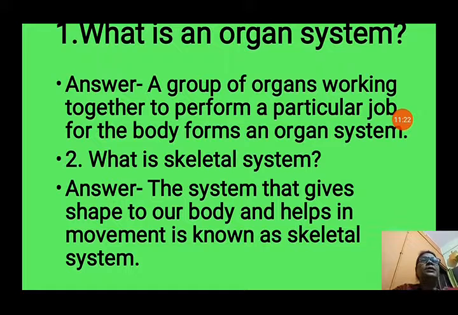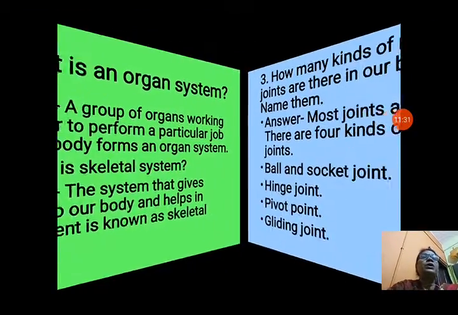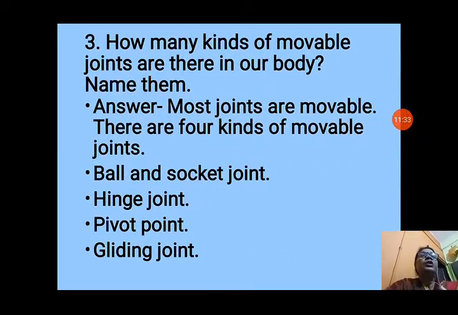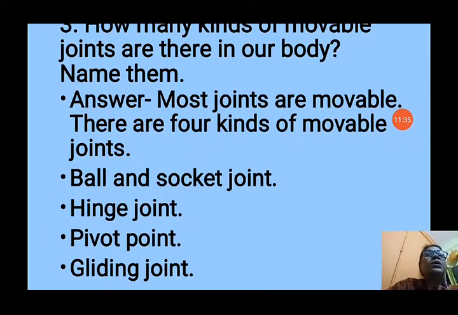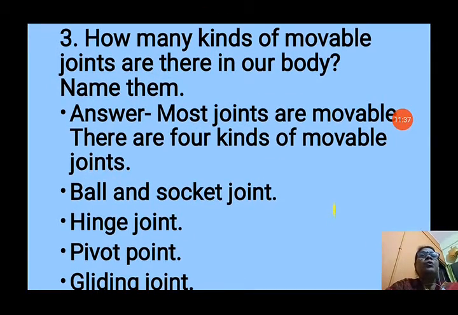Now, what is the skeletal system? Question number 2 is, the system that gives shape to our body and helps in movement is known as the skeletal system. Due to the skeletal system only, our body gets a shape. The next question is, how many kinds of movable joints are there in our body? Name them. We have seen that most of the joints in our body are movable. There are 4 kinds of movable joints: ball and socket joint, hinge joint, pivot joint, and glide joint.